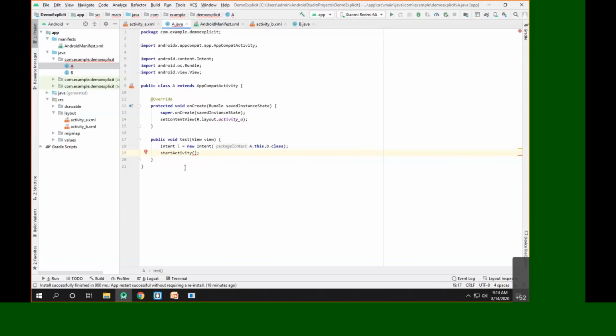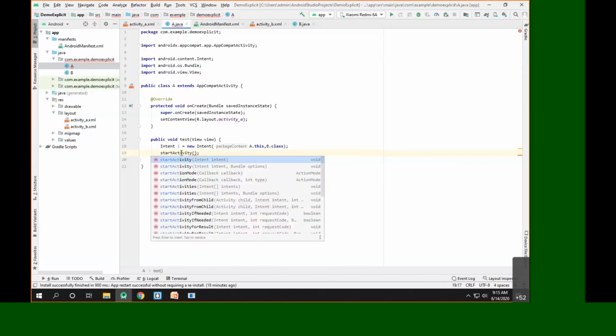Now, if you see here, it is again showing some kind of error. If you want to resolve the errors, you can hit Control Space here. Now, if I hit Control Space, you can see the startActivity method requires at least one parameter of type Intent.